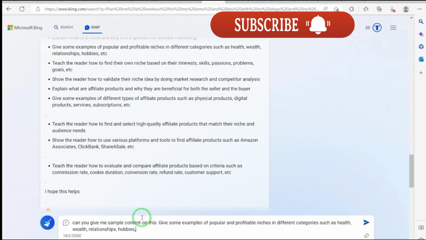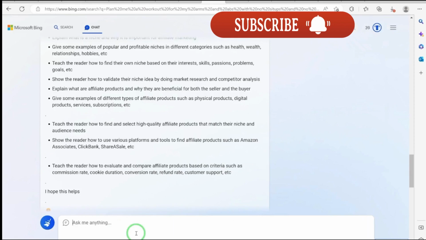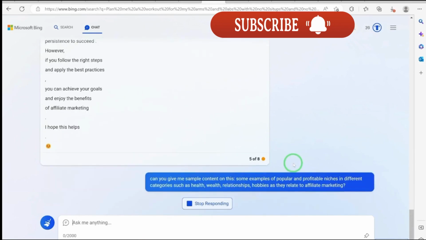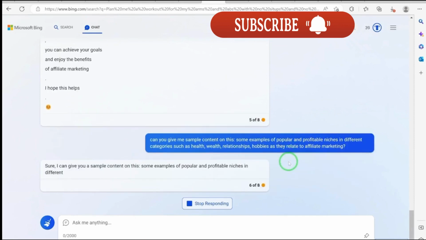All right. Give some examples. Okay, so let's see some examples of popular and profitable niches in different categories such as health, wealth, hobbies, and relationship as they relate to affiliate marketing. Okay, so let's see, and you can see it's going to give you. So it all boils down to you. You can just dribble it, and then get it to give you exactly what you want.